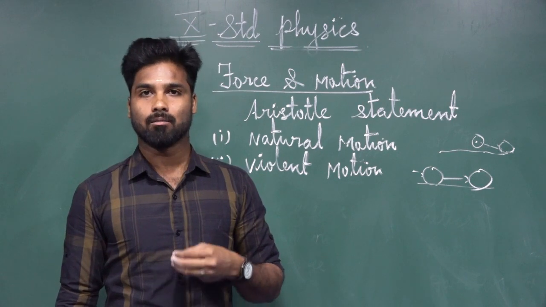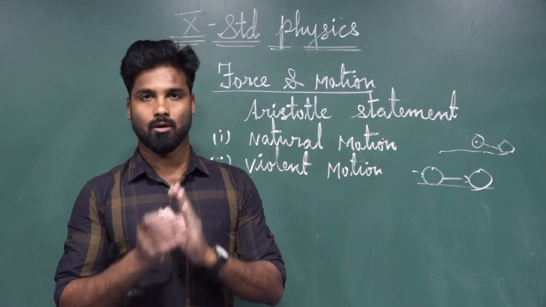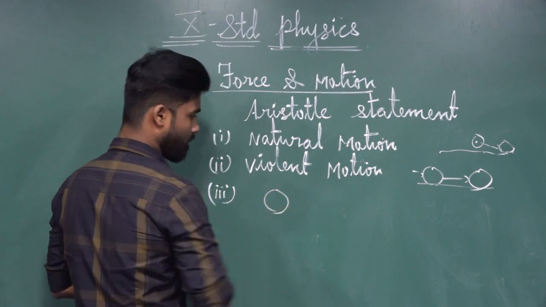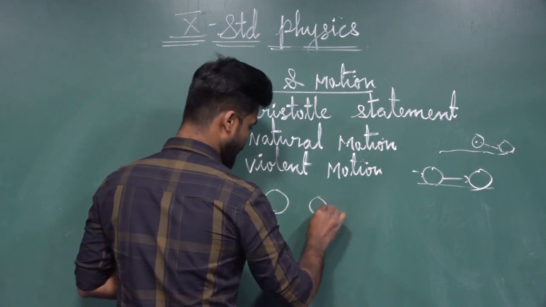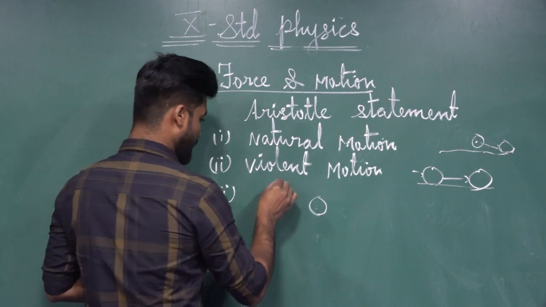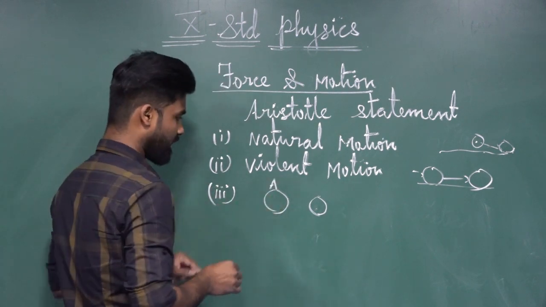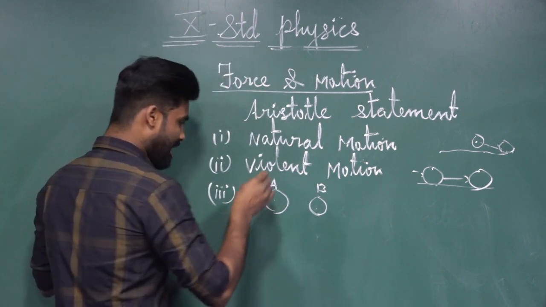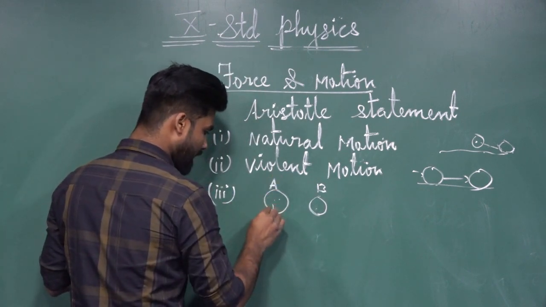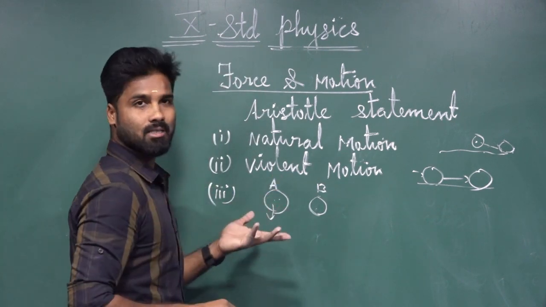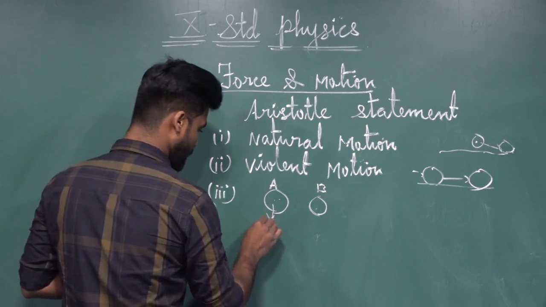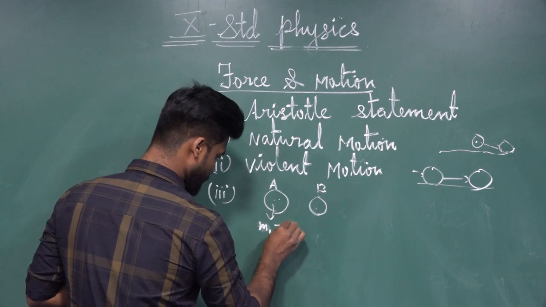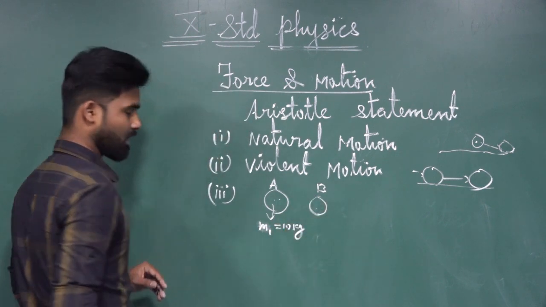Two different masses of an object. Let us consider this is one object, and this is another object. Let us give the name object A and object B. The object A has heavier mass M1, which is equal to 10 kilogram.